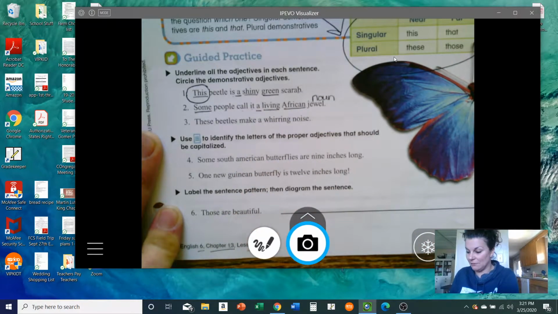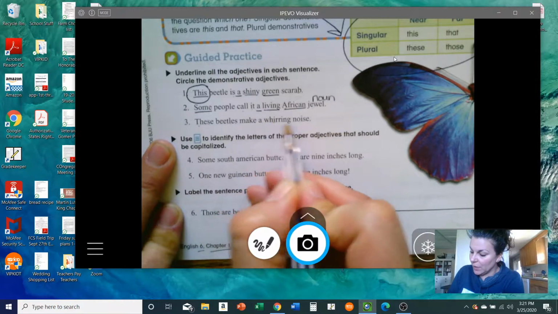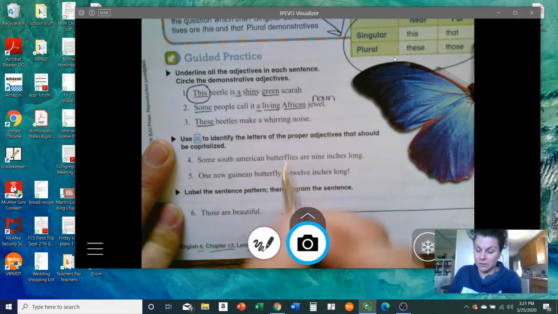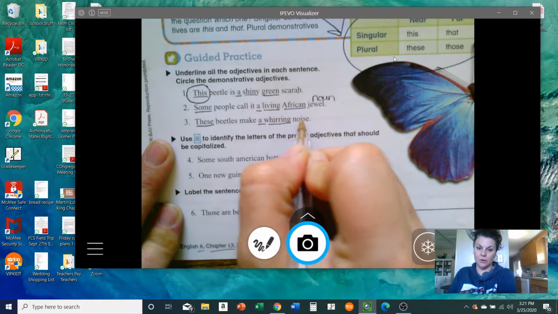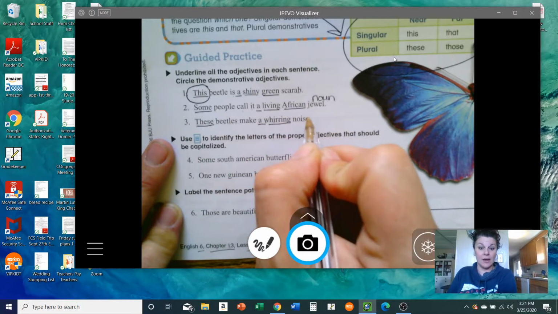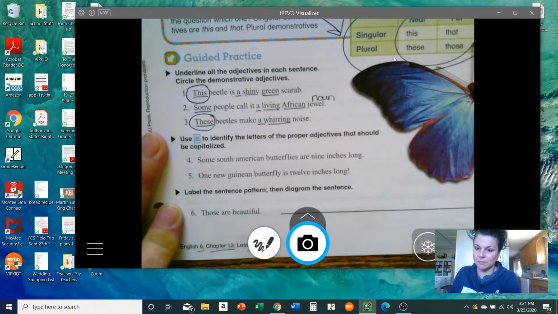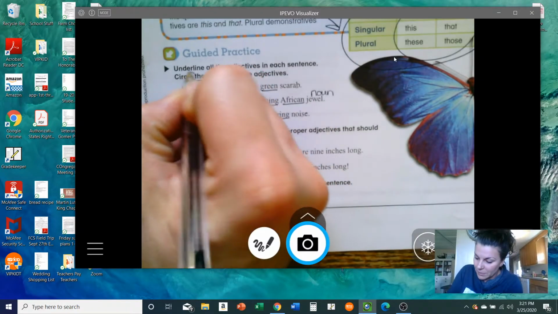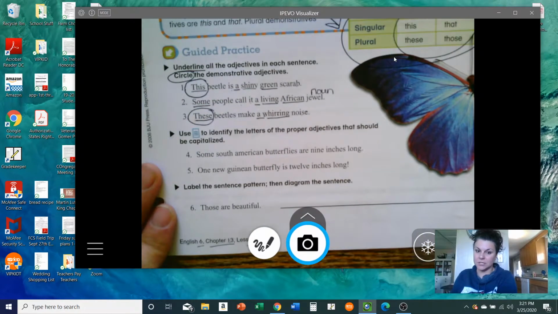A living African jewel. Okay. And then these beetles make a whirring noise. These describes the beetles. A and whirring both describe the noise. And I circle these because it is in my box up here with demonstrative adjectives. Okay, so remember to follow the instructions for each section.